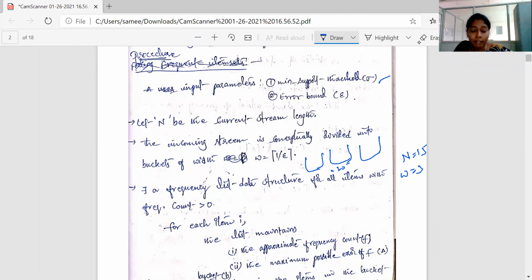So how many buckets do we need to hold these 15 items approximately? Please respond. Suppose we have an incoming stream length n with value 15, and each bucket has width